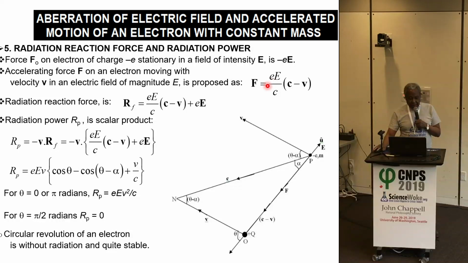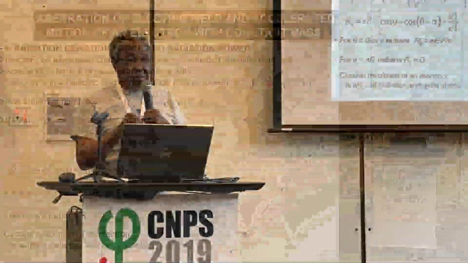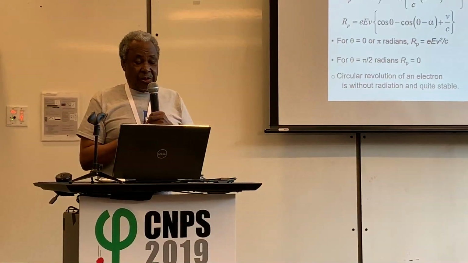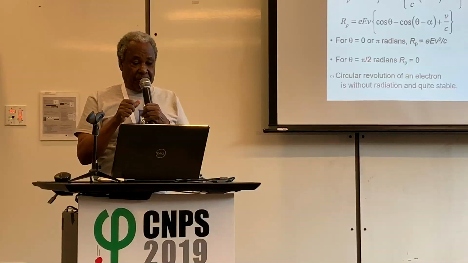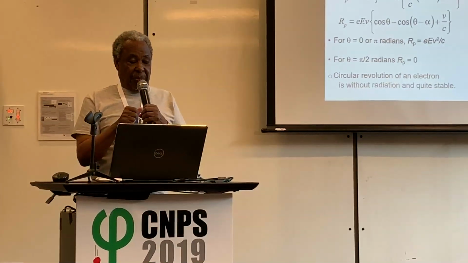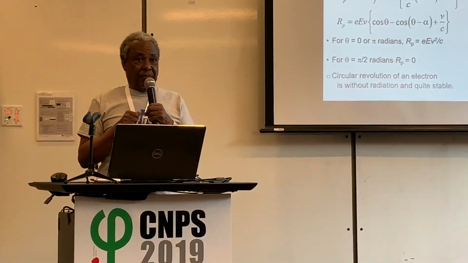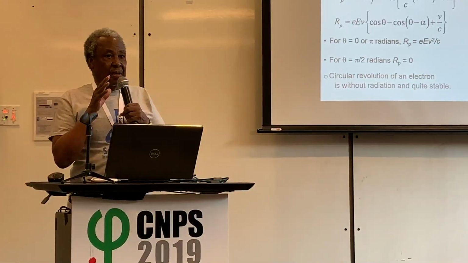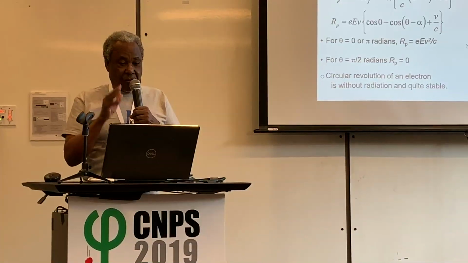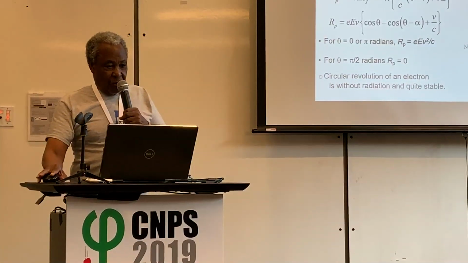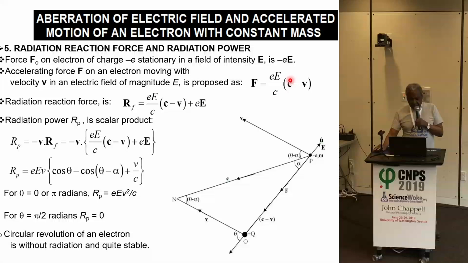Radiation power. The radiation reaction force is the accelerating force minus the impressed force. The force on the electron is maximum if it is stationary. If it moves, the force is less than the impressed force. The difference is the radiation reaction force. So, if you subtract minus EE from this, you get this equation as the radiation reaction force.